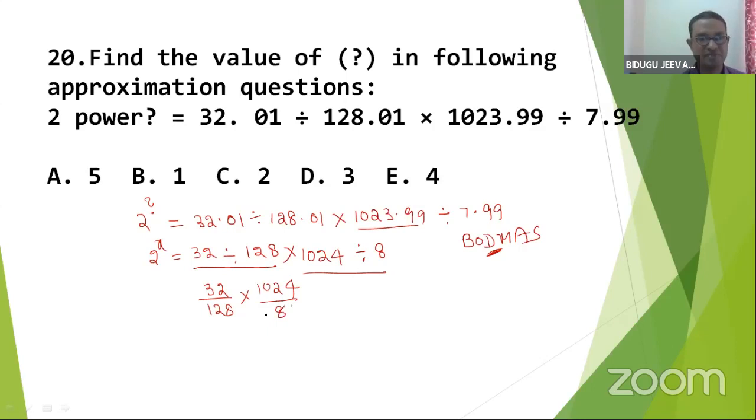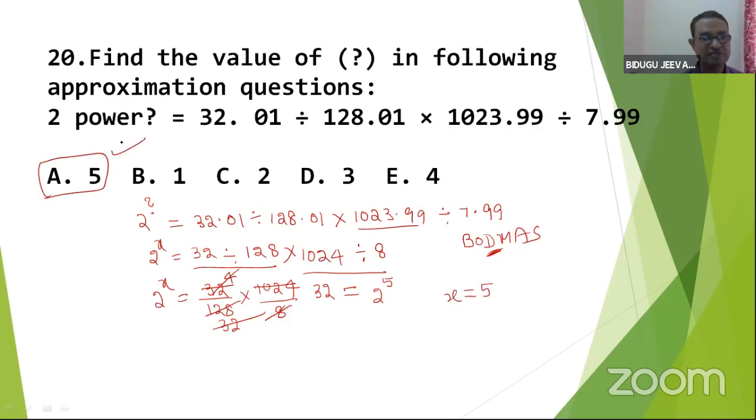32 by 128 into 1024 by 8. Calculation. 8 4s are 32, 4 32s are 128. 32 square, 32 32s are 1024. 32 is nothing but 2 power 5. So in the left hand side, we have 2 power x. Now, very clear, x value is 5. Super. Very simple.